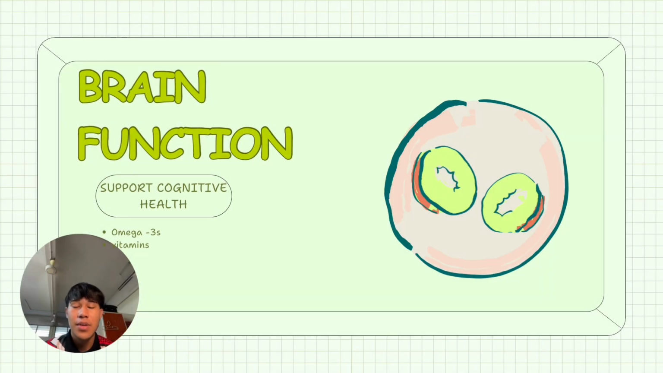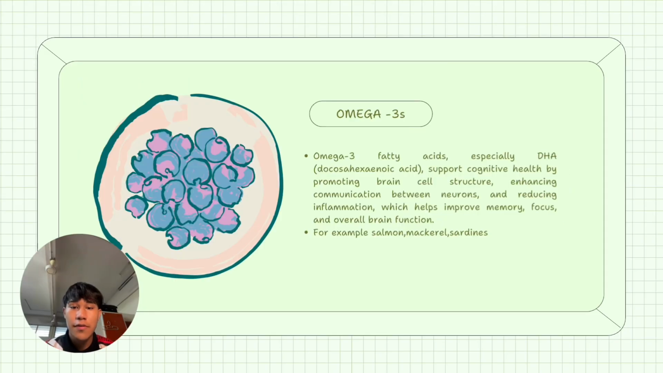For the next slide, we have brain function. What is the function of brain? It supports cognitive health. What is the component in brain function? We have omega-3s and vitamin. For the first component, we have omega-3s.